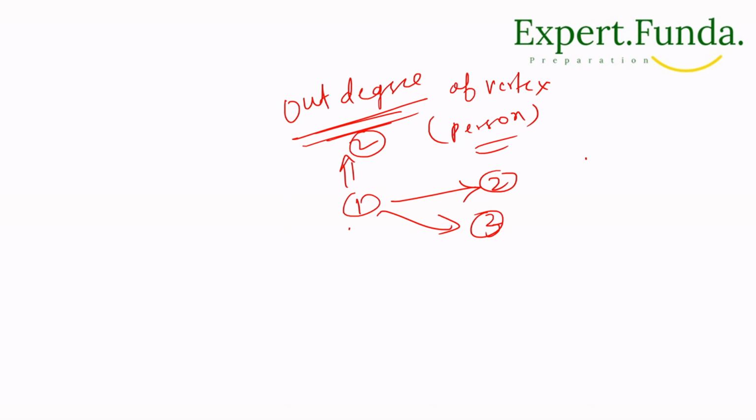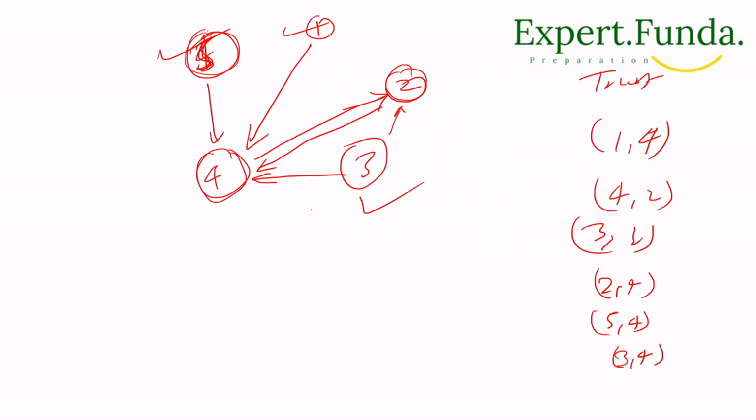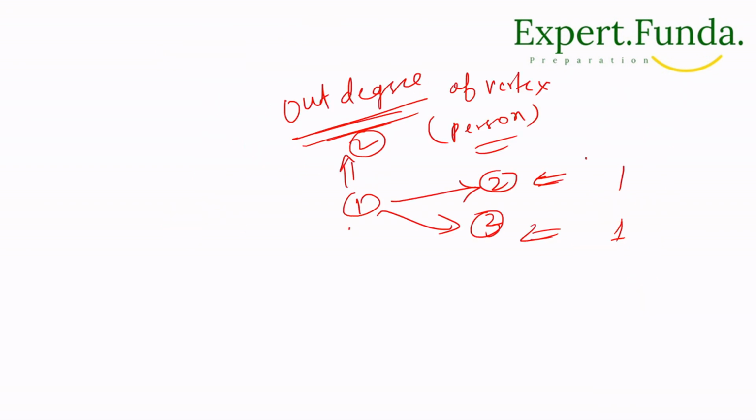And likewise, the in degree of a vertex is the number of directed edges coming into it. If you consider this one, the in degree of 3 is 1. Even in this example, the in degree of 4 is 4, but the out degree is only 1, that is going to 2. I think you have understood in degree and out degree.